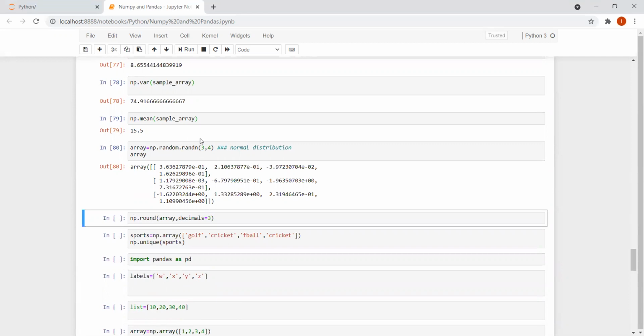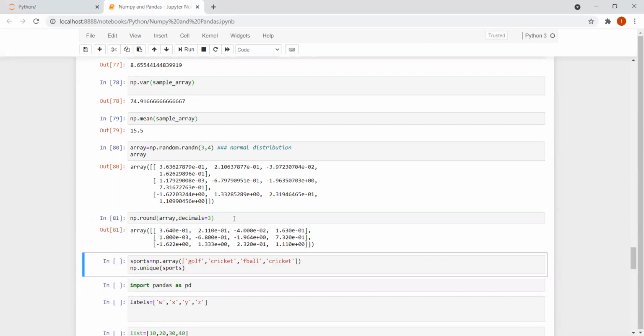In case I want to write np.random.random 3 comma 4, I'm getting 3 rows and 4 columns. As I told you before, random means normal distribution. So now what I'm going to do is round it to certain decimals. So this is what I'm getting, right?